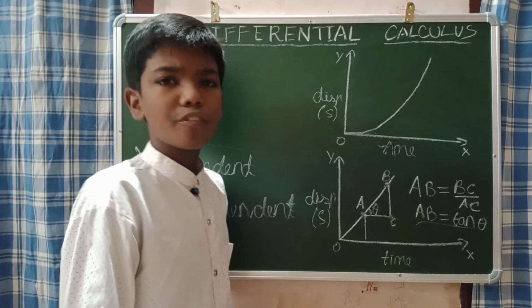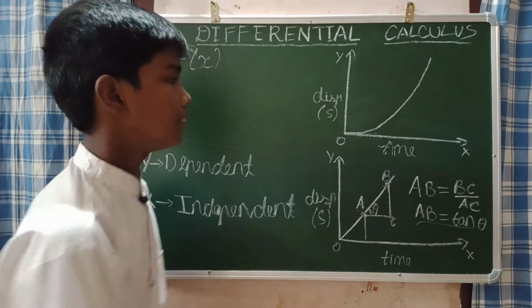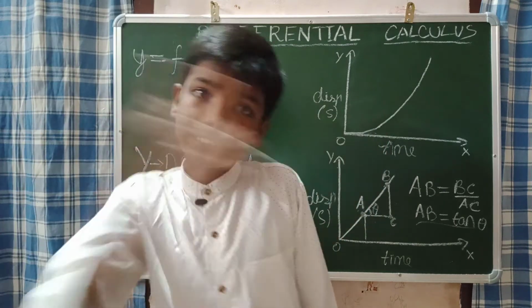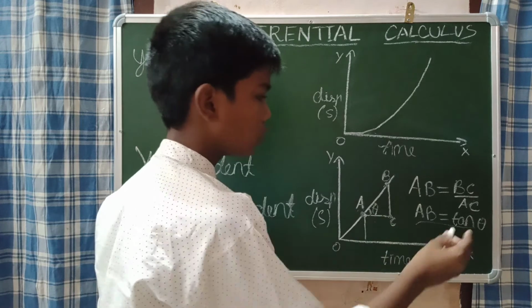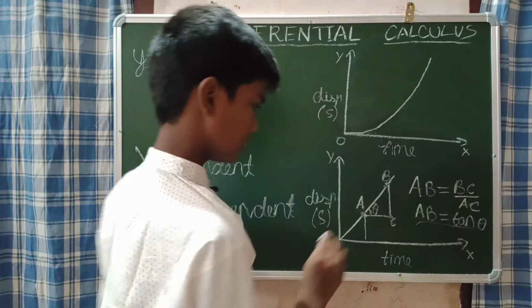For you, in the first graph, you can easily find the slope. But here, how are we going to find it? This graph is for your friend. As I already told, this graph is for your friend only, no? This is for you and this is for your friend. Here I find the slope. Slope AB is equal to BC by AC, or tan theta.